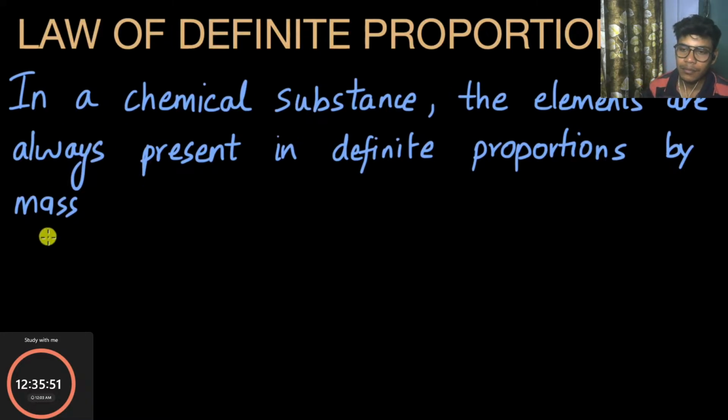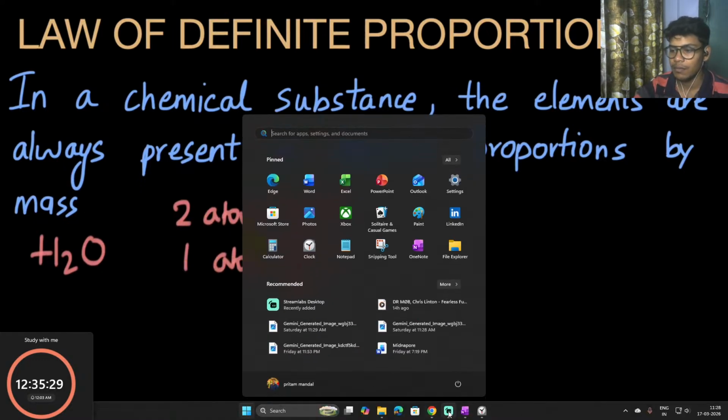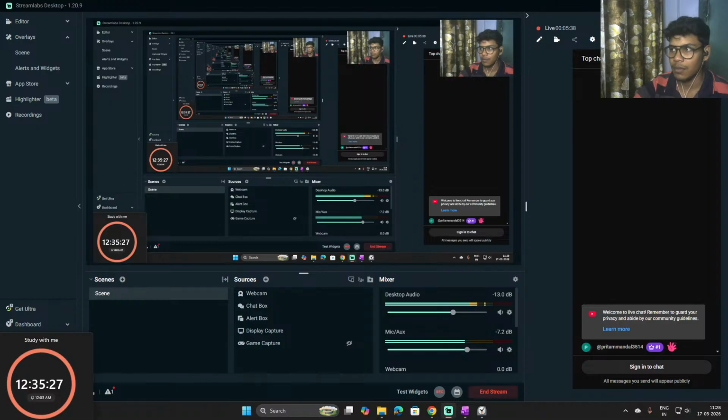Let's try to understand this with the example of water. So we know that water is H2O, and if we apply this rule to water, it says that water as a compound is always formed from the same ratio of hydrogen and oxygen. And specifically, we can see that water is formed from two atoms of hydrogen and one atom of oxygen. So this will always be the ratio of hydrogen to oxygen atoms in any sample of water.